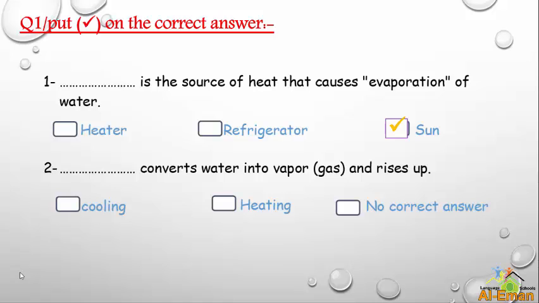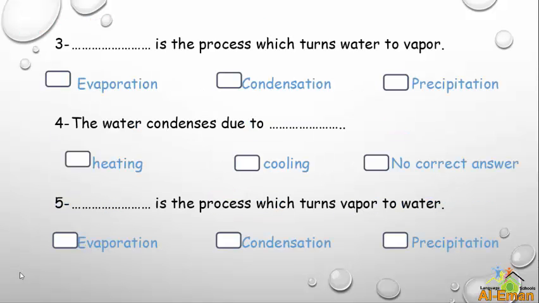Converts water into vapor, gas, and raises up. Is it cooling, heating? No correct answer. Excellent, is it heating? Number 3 is the process which turns water to vapor. Is it evaporation, or condensation, or precipitation? Well done.